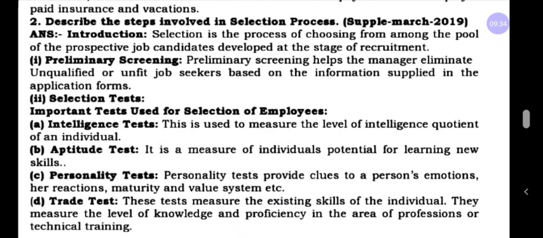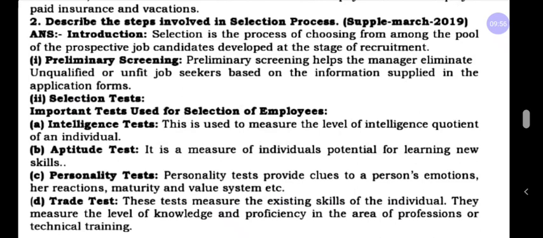Preliminary screening means the candidates have applied for various job positions in the organization, and based on qualification they are going to be eliminated. Say they have vacancies for an accounts job. It requires only BCom, but candidates with BSc or other courses have applied.